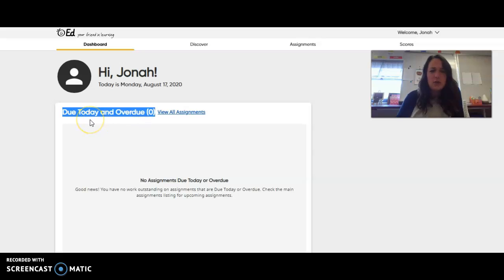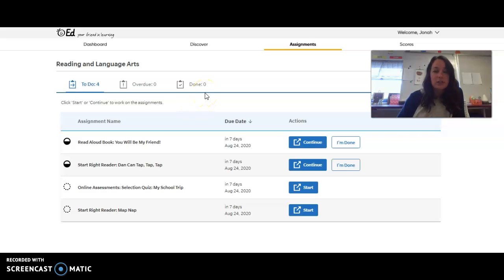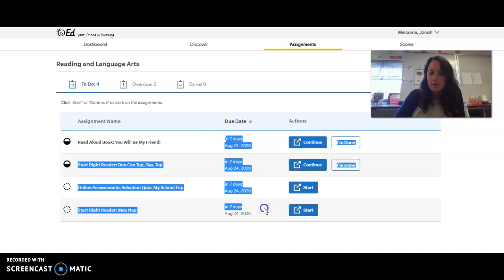Down here, it says due today and overdue assignments. It says 0. No assignments are due today. However, if you click on view all assignments, it's going to bring up 4 things to do. All right? 4 things to do. Even though the due date says due in 7 days, I've just given you some extra time, okay, to log